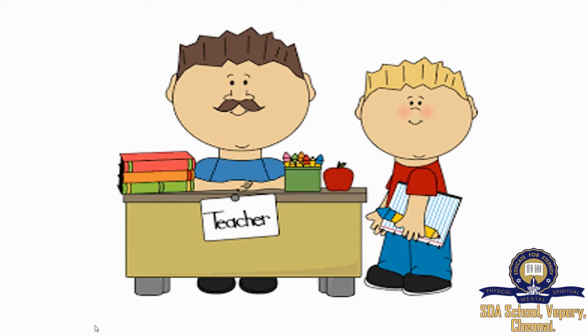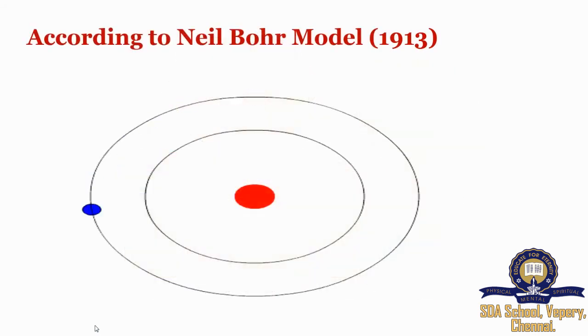Thus, Niels Bohr, a brilliant scientist, gave his atomic model in 1913. According to the Niels Bohr model, the electrons revolve around the nucleus in definite orbits in which they do not radiate energy. The electrons which are closer to the nucleus are attracted towards the nucleus with greater force, and the electrons which are far away from the nucleus in the outer orbits are attracted towards the nucleus with lesser